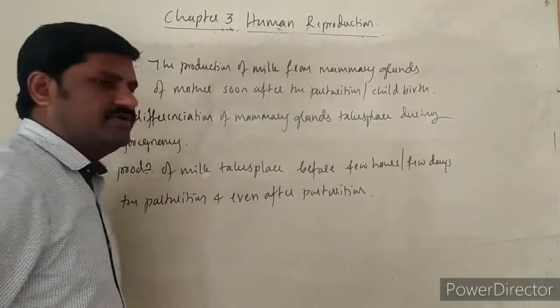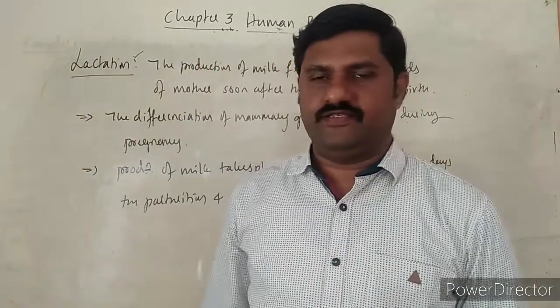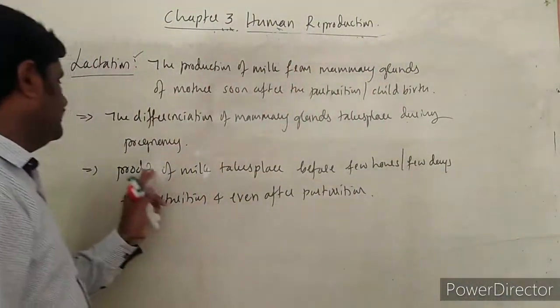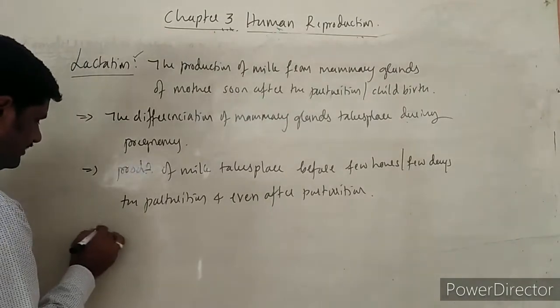Even after the parturition, the production of milk takes place, right? So this is the period we can say.